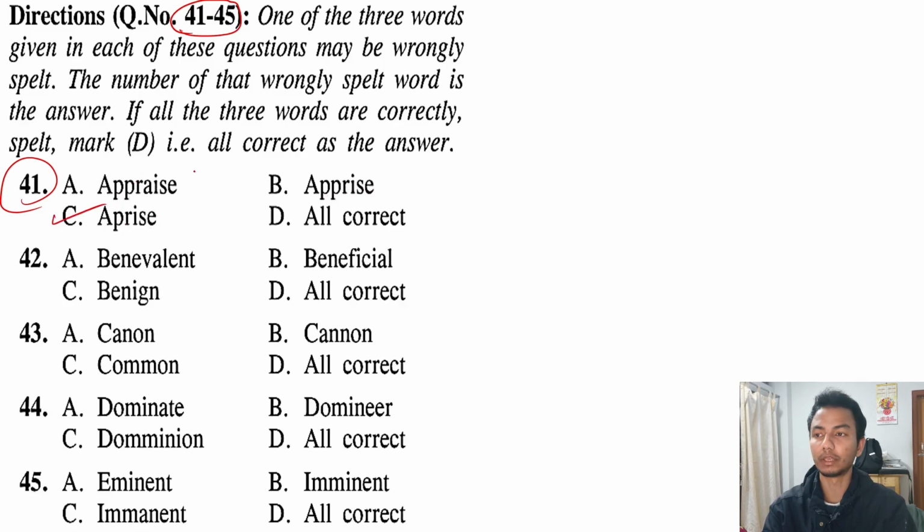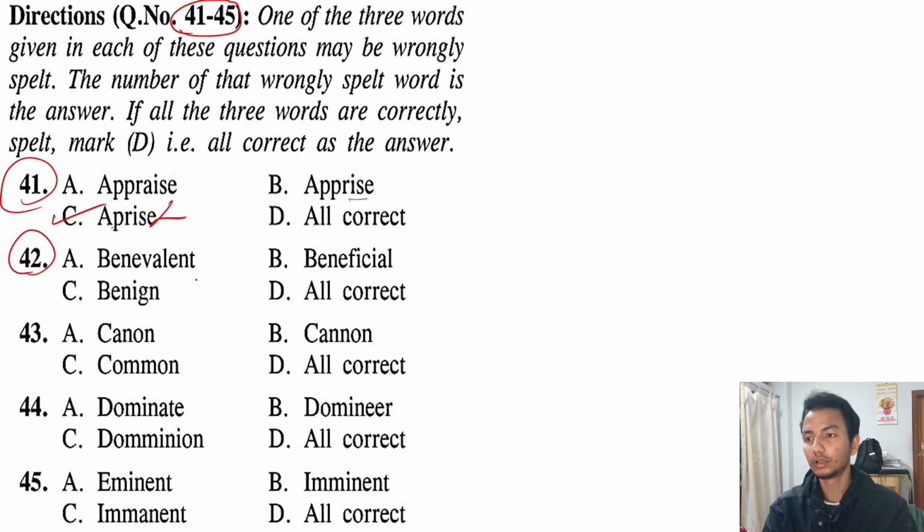Let me also tell you the meaning of each of these words. For example, appraise. Appraise is used when we want to verify the authenticity of something. For example, if you have a diamond and you go to a jeweler, the jeweler will appraise your diamond to verify if it's authentic or not. Next, apprise. Apprise is to notify. For example, the president was apprised of the current situation in Manipur. There's no word as uprise.